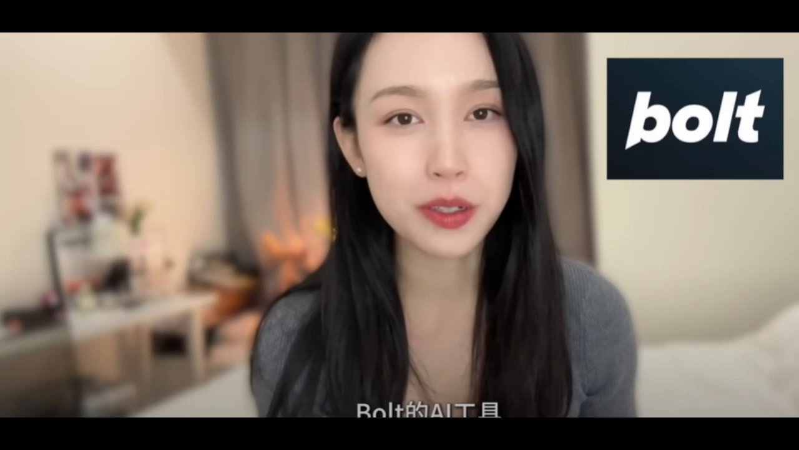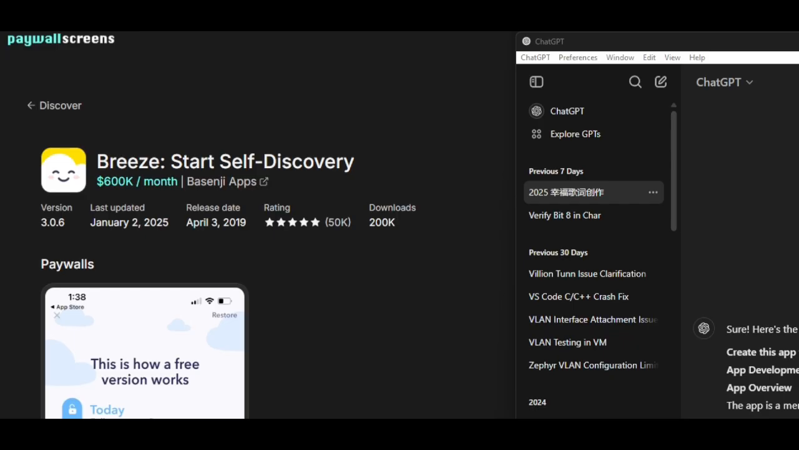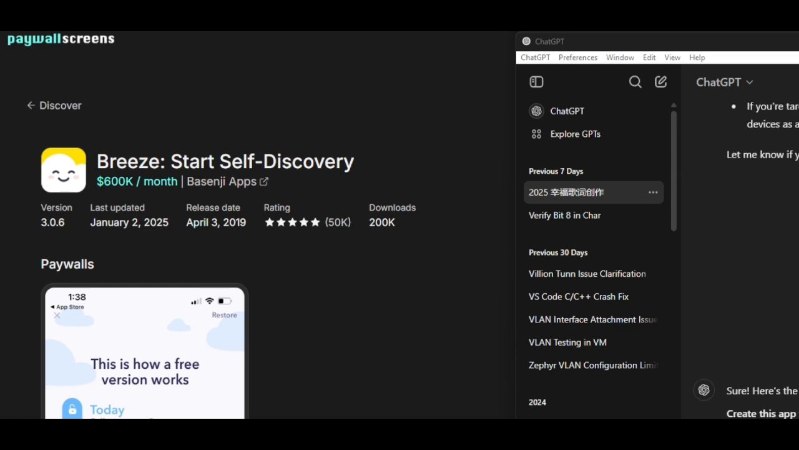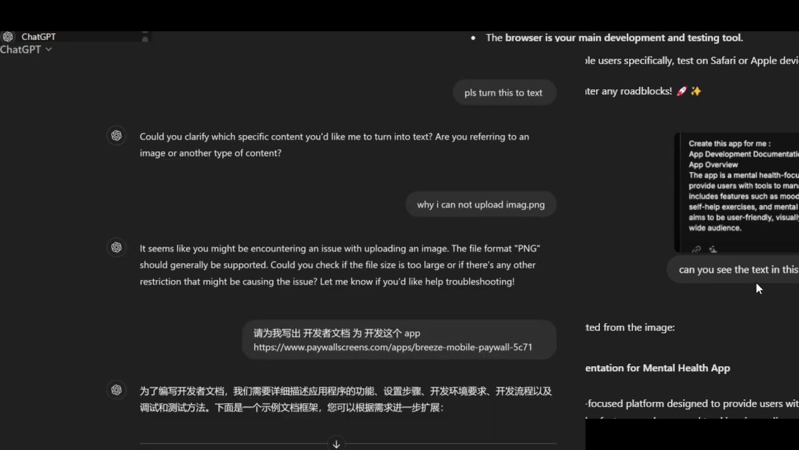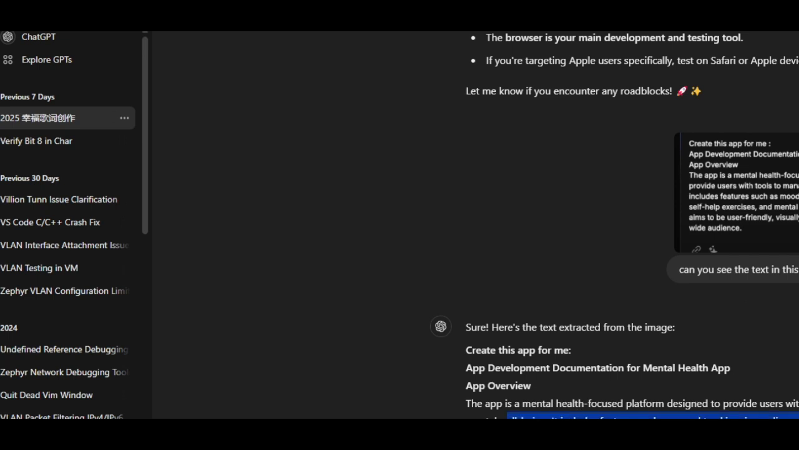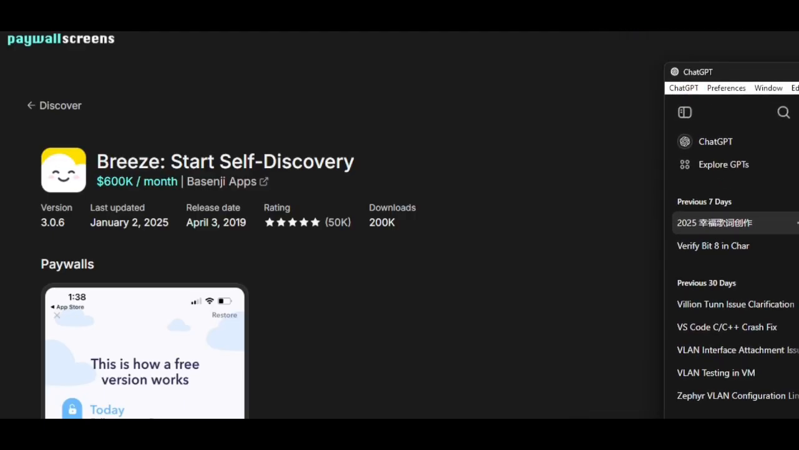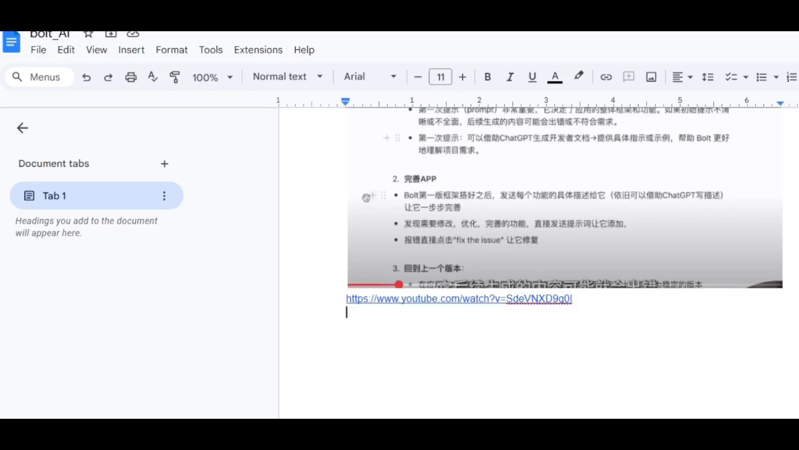Do a quick app and try. Step one will be to create high-level documentation for the developer. I paste this image and say, can you see the text in the pic? And please turn that to text. Now it turned that to text for me. That will be my application spec. I will copy paste this to my bolt AI.